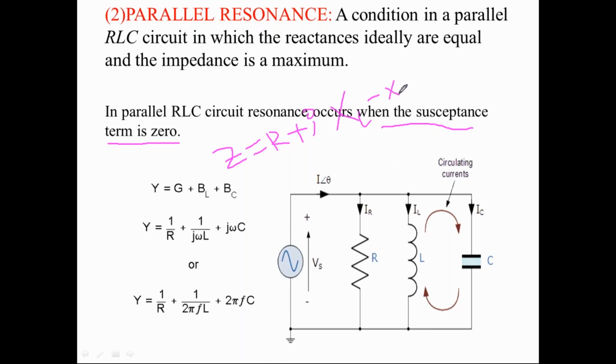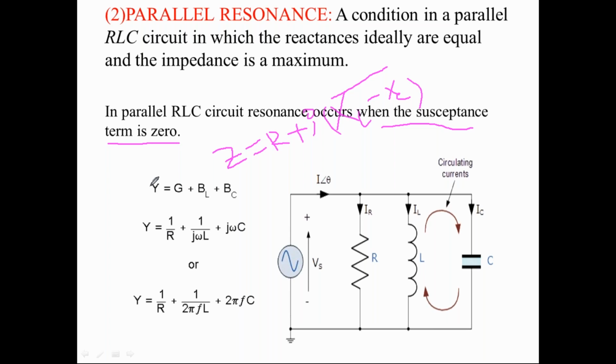So the jXL plus or minus XC term is the imaginary part of an impedance. R is the resistance, and these two terms indicate the reactance.